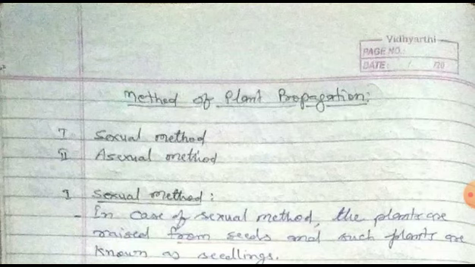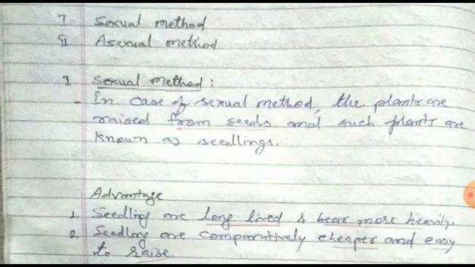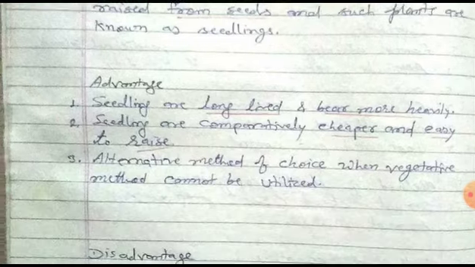Now we start with methods of plant propagation. The method of plant propagation is divided into two types: first, sexual method, and second, asexual method. Now we start the sexual method. What is the sexual method? In the sexual method, the plants are raised from seeds, and such plants are known as seedlings.